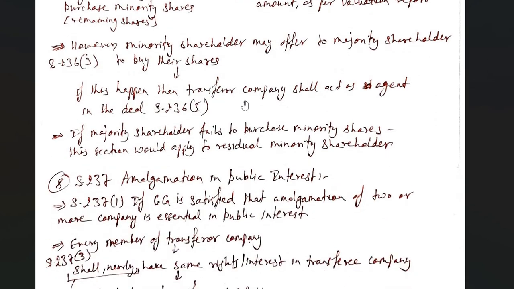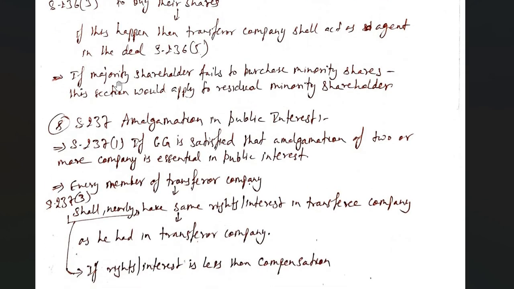If this is happening, then the transferee company shall act as agent in the deal, by virtue of clause 5. If the majority shareholder fails to purchase the minority shares, this section would apply to the residual minority shareholders. For example, if the majority shareholders fail to purchase all the minority shares, then for the remaining shares this section will apply.